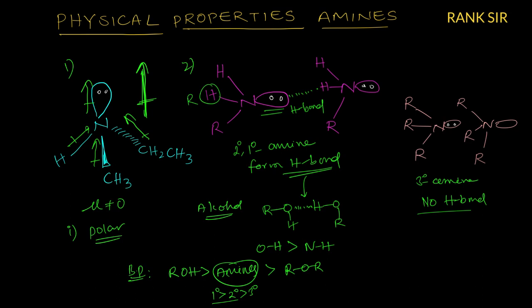Tertiary amines are just polar and there is no hydrogen bond. That is the reason. But sometimes this comparison applies to compounds with nearly comparable molecular weight. If molecular weight is not comparable, higher molecular weight means higher boiling point, and lower molecular weight means lower boiling point. But the question arises with comparable molecular weights of alcohol, amine, and ether. At that time we have to consider these forces: one is dipole force, that is polar nature, another is hydrogen bonding. Next, molecular weight. All this combined together we have to answer which has the higher boiling point.